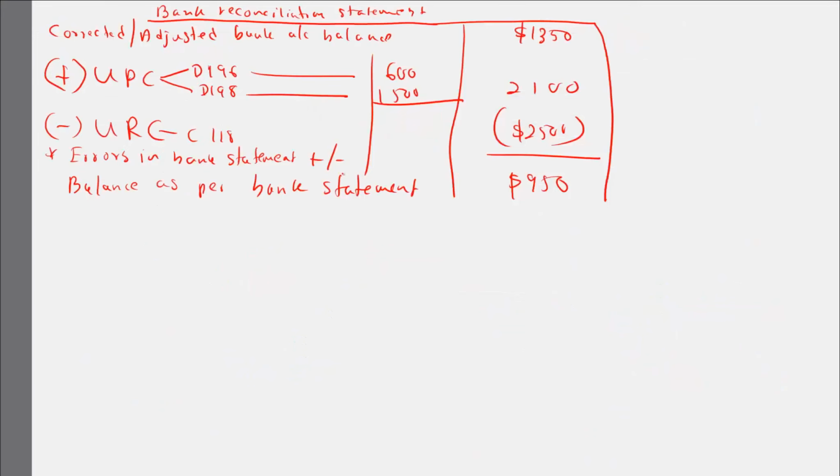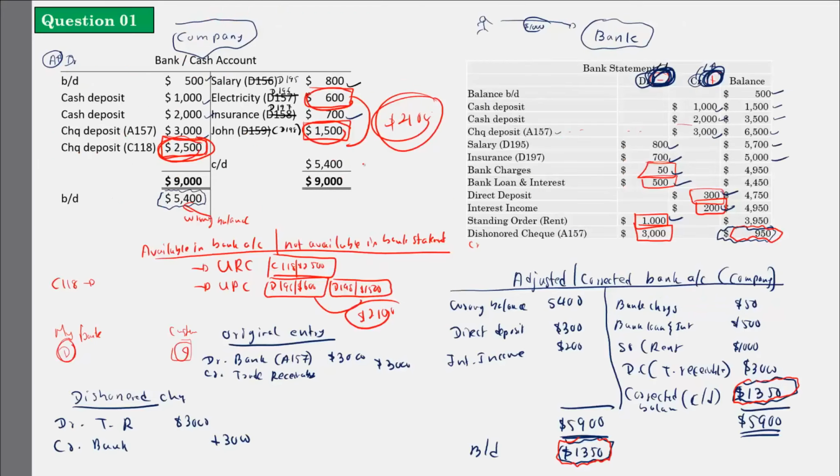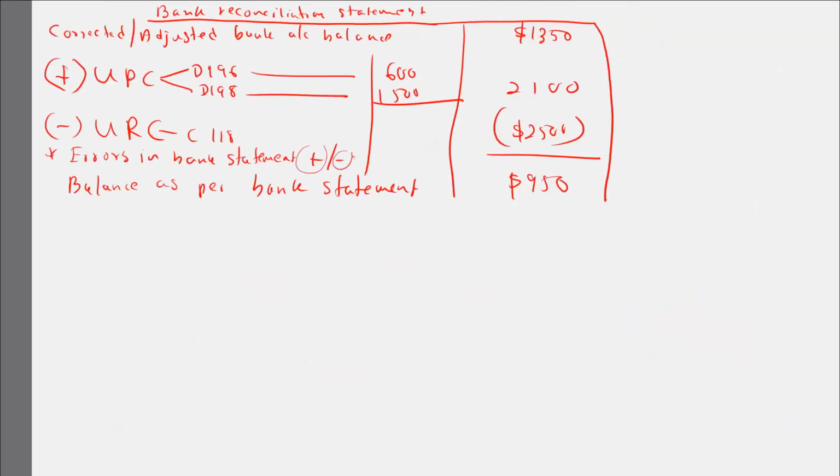So here what you have to understand is that the bank reconciliation statement should always start with the corrected bank balance, and you will do your timing differences adjustment, unpresented checks and unrealized checks, and find out the balance according to the bank statement. If it matches, everything is okay. If there are any errors in the bank statement, you have to adjust for those also.